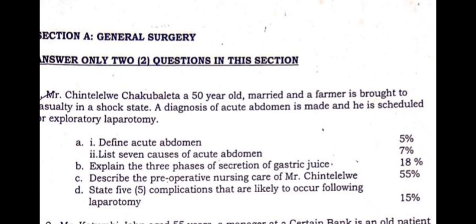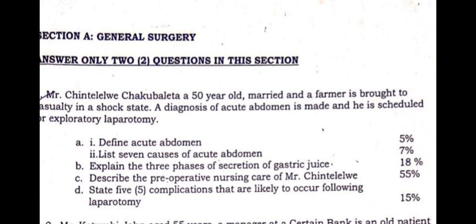But I'm going to give you the general guidance, the general preoperative care that you have to give to a patient, especially in this particular context that they have asked us, because we're supposed to answer this question in line with what we've been asked. So, number one, you have to talk about admitting. So you have to admit the patient. So you write number one, admission.